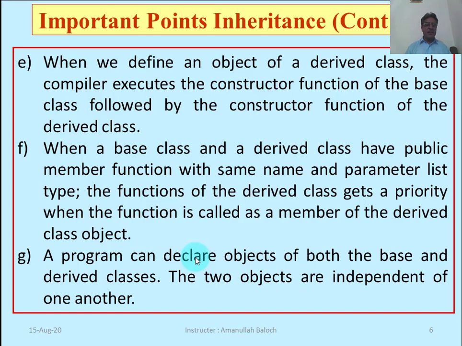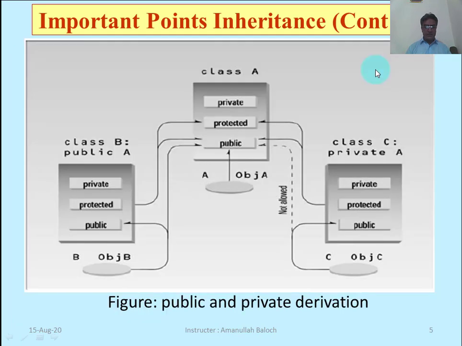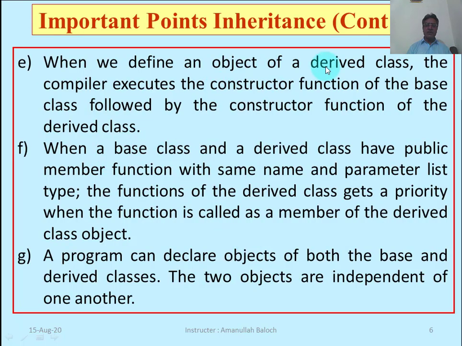Point number E: when we define an object of a derived class like this, B is a derived class and object B is the object of this derived class. C is a derived class, and object C is the object of this derived class. When we define an object of a derived class, the compiler executes the constructor function of the base class followed by the constructor function of the derived class.